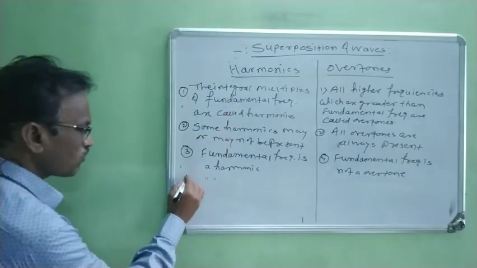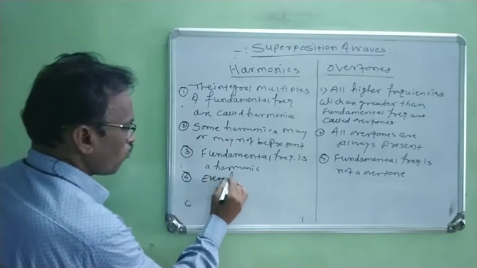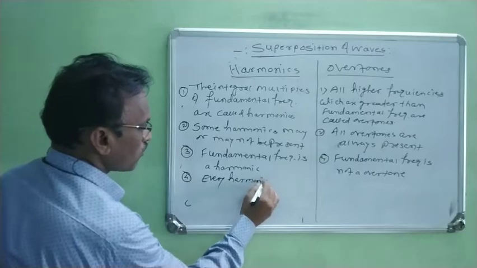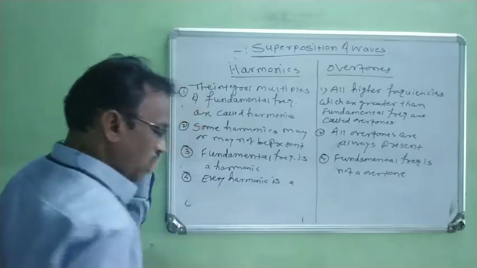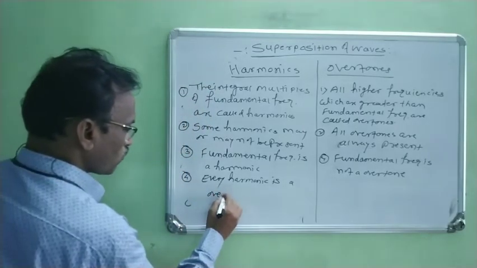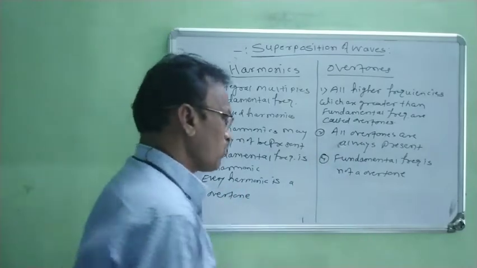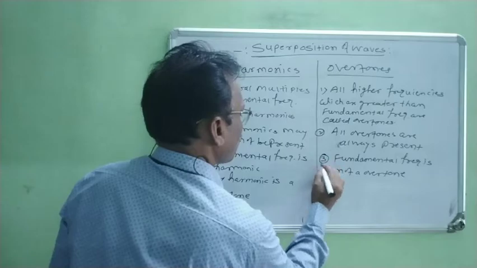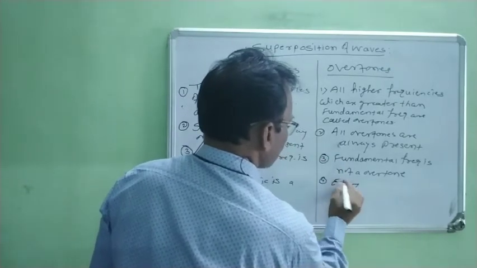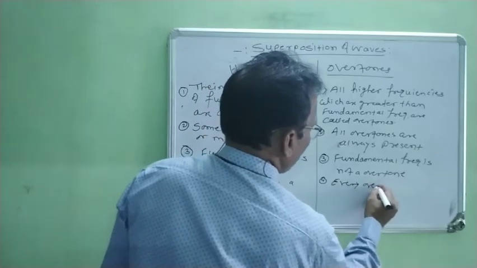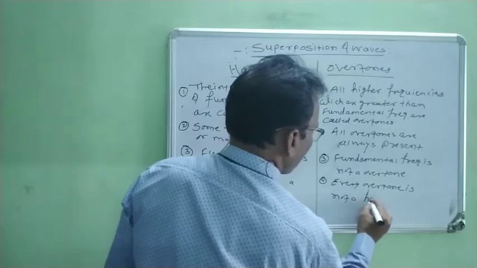And the last point is: every harmonic is an overtone. But when we compare it with overtones, now observe that every overtone is not a harmonic.